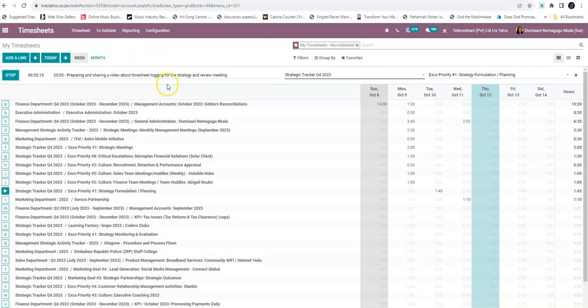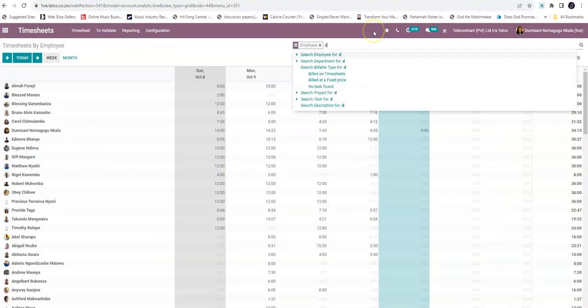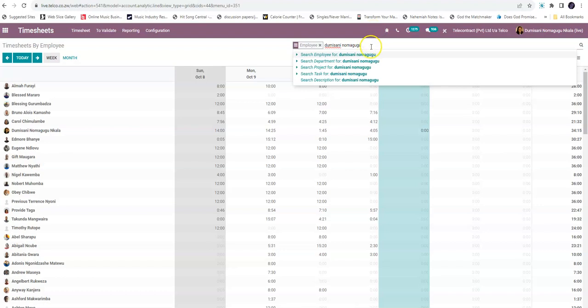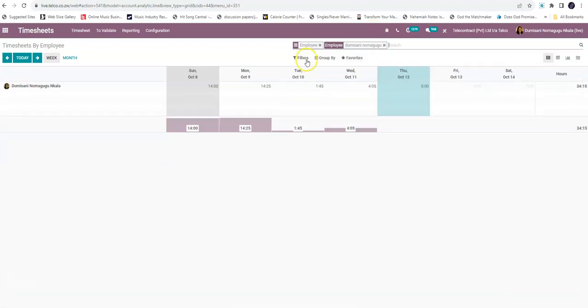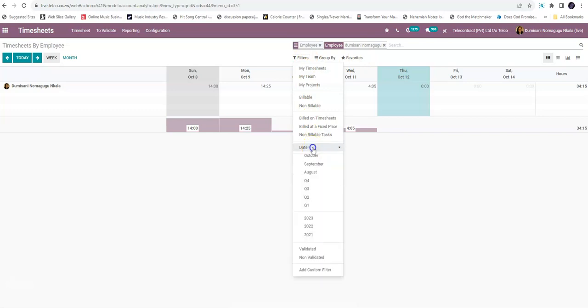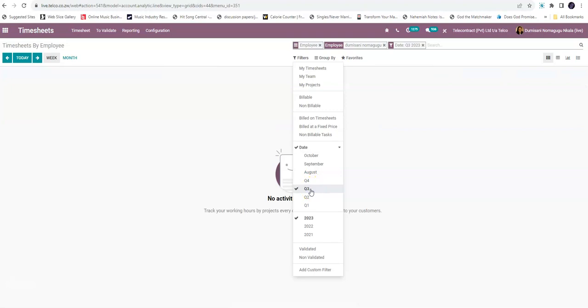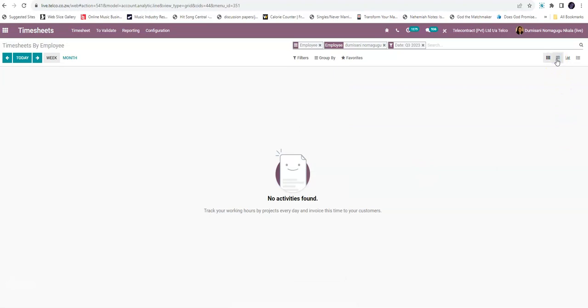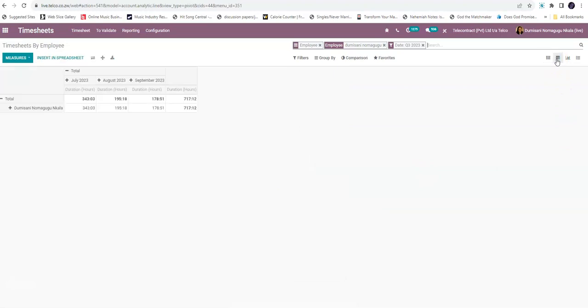So we're going to go to our timesheeting application, and we're going to go to the reporting function. And when you're in the reporting function, you're going to search for your name. You're going to create a filter that says you just want the reporting by quarter three. So you're looking for timesheets against your quarter three. You're going to go to the pivot view, which is a tabular format, which is very useful for seeing and sorting information. And so the first piece of information becomes immediately clear when you've just run those three filters.